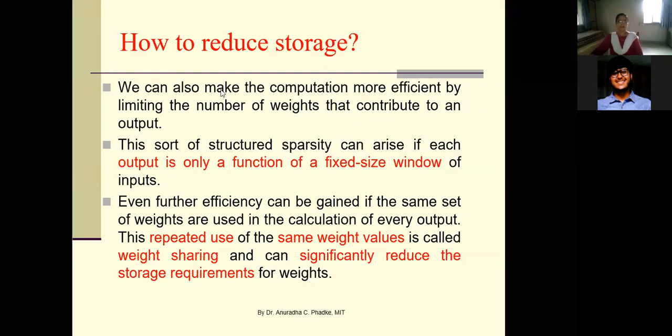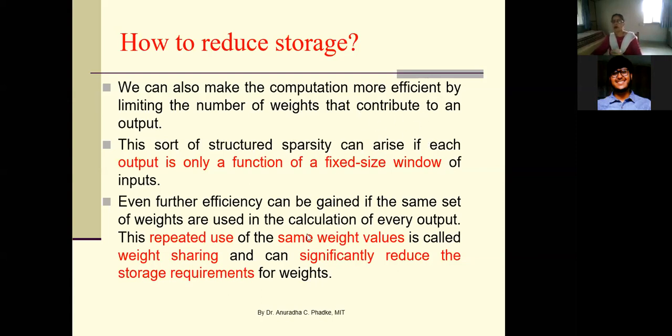So here, basically, in order to reduce the amount of storage and mainly to reduce the amount of computations, this concept is used. Even further efficiency can be gained if the same set of weights are used in the calculation of every output. So a small window of size 2 by 2, how to map it to a single node from the next layer. If that mapping function is the same for all the windows, it means that you are using the same weight values for all the windows.